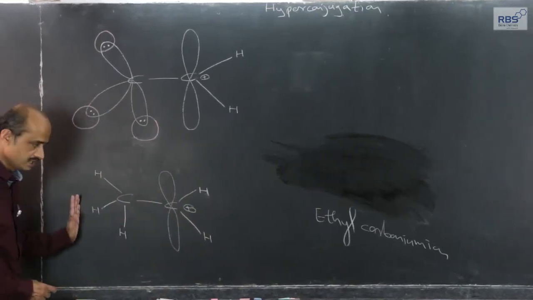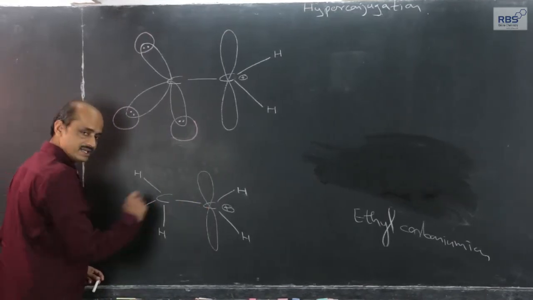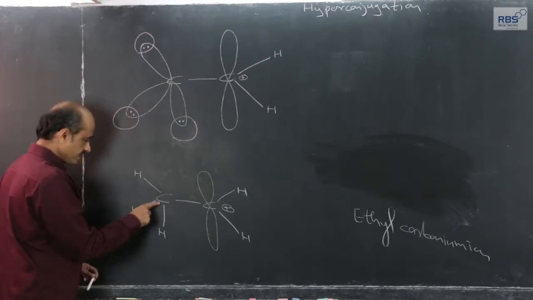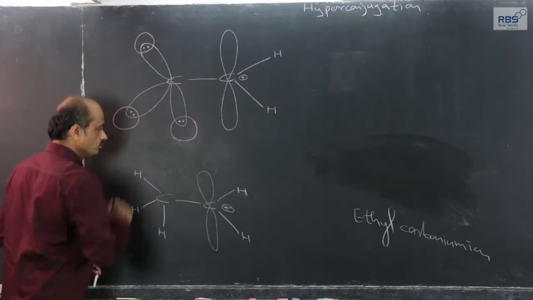Here I have written ethyl carbonium ion: sp2 hybridized carbon, empty orbital, sp3 hybridized carbon, CH3 group, CH2 group.